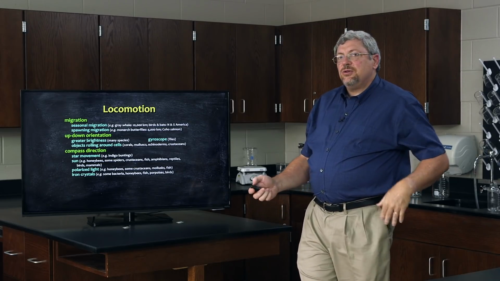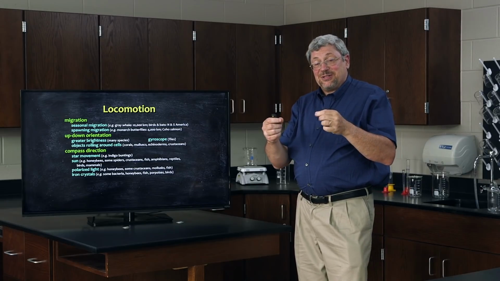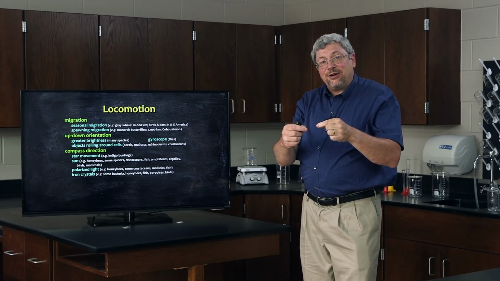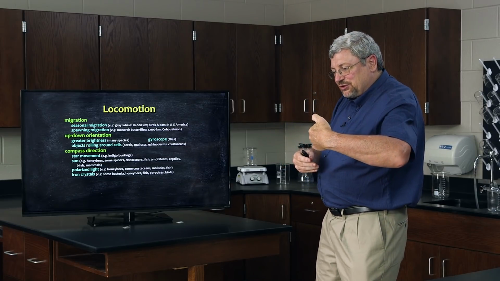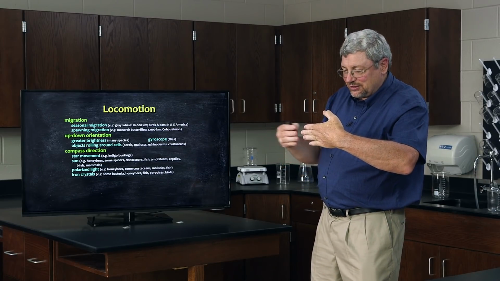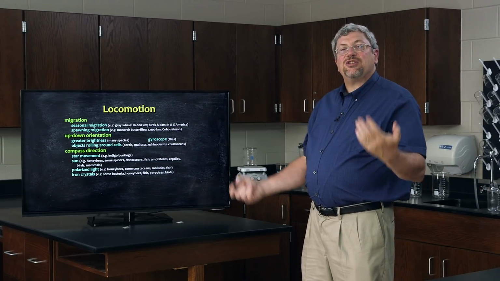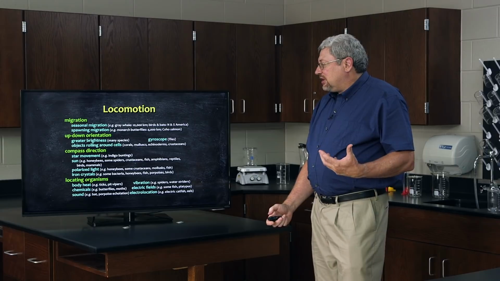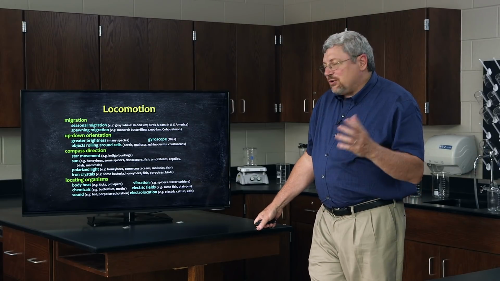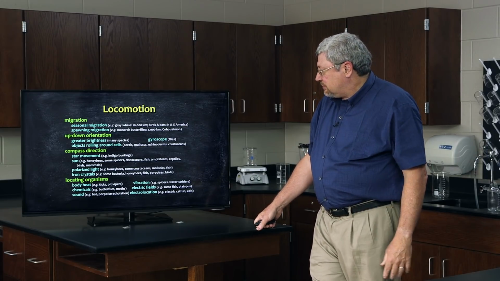Other organisms actually use little compasses. They've got little crystals of iron that are magnetized inside their cells. The crystals will line up with the Earth's magnetic field and tell the organism which way is north, which way is south. Pretty amazing ways in which God has given organisms the ability to orient themselves.